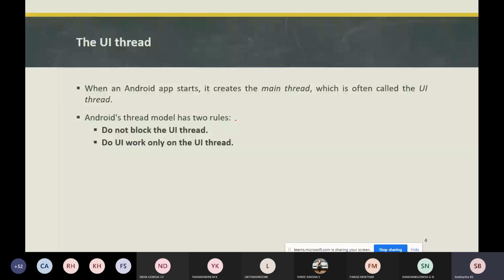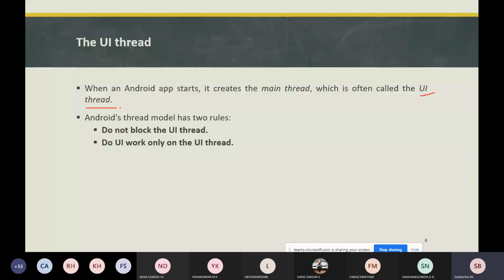Whenever an Android application is started or running, it runs on the main thread, which we often call the UI thread. What does this main thread do? The main thread handles fundamental concepts like activities, services, broadcast receivers, and content providers.